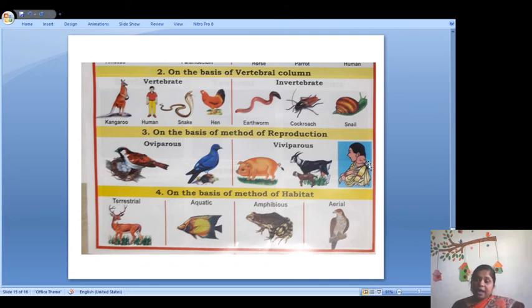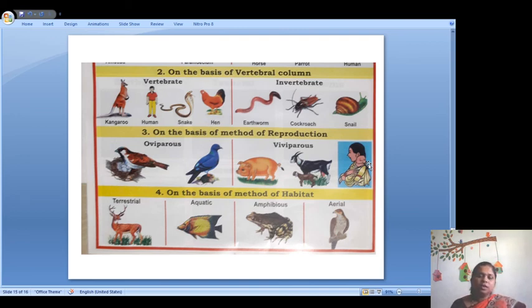See, and the last one also is very important, that the animals have been classified on the basis of their habitat, means how they live. Some animals live on the land, so they are called terrestrial animals. We are also terrestrial animals because we the human beings live on the land. Some animals live in the water, so they are aquatic animals, and some animals live in both, like frog.